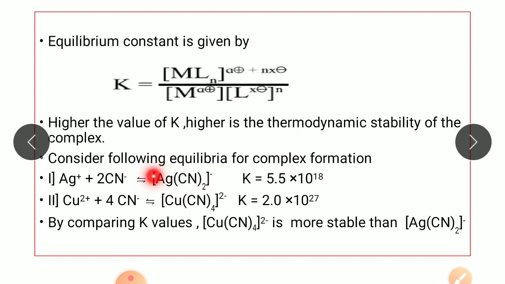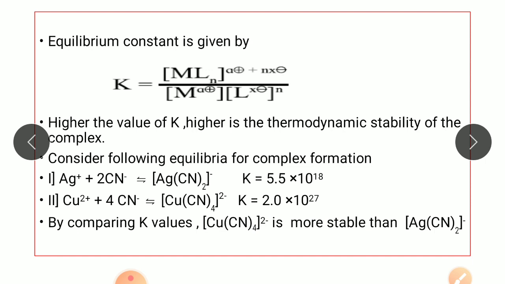So in both the complexes the ligands are cyanide. By comparing the K values, that is the equilibrium constant, we can say that cyanide forms a more stable complex with copper metal. That is, [Cu(CN)4] with charge 2- is more stable than [Ag(CN)2] with charge 1-.